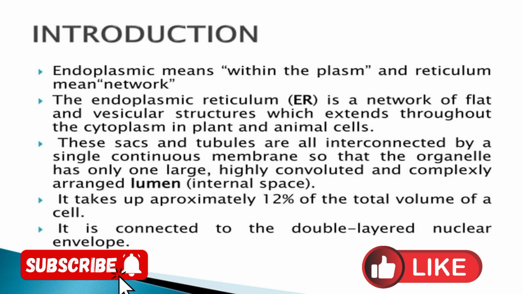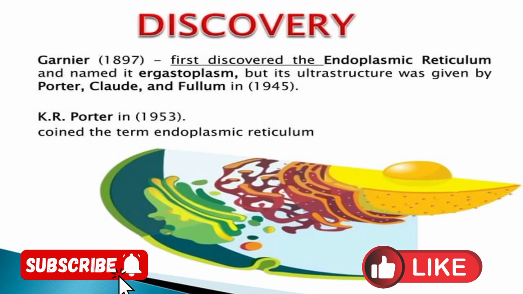Endoplasmic reticulum takes up approximately 12% of the total volume of a cell. The endoplasmic reticulum is attached to the nuclear membrane directly. For the first time, Garnier in 1897 discovered the endoplasmic reticulum and named it ergastoplasm. But the detailed structure was given by three scientists, Porter, Claude, and Fullam in 1945, while Keith Porter in 1953 coined the term endoplasmic reticulum for this system of channels, or system of tubules as well as networks.